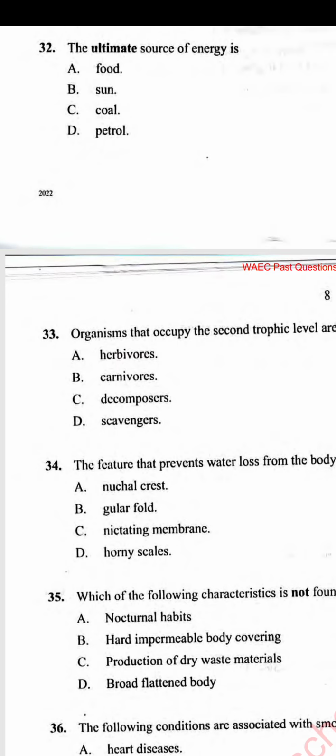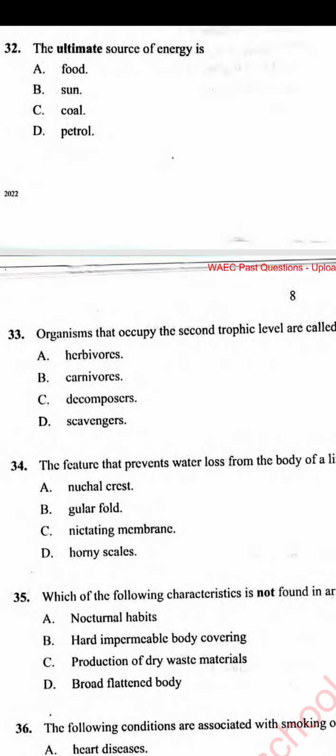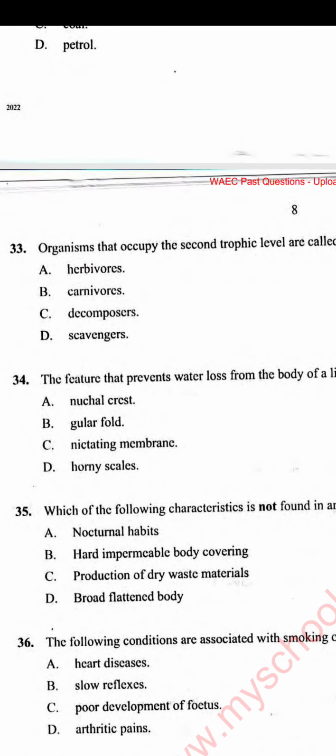B, remember carnivores don't feed directly on plants, they feed on herbivores. Decomposers decompose. Scavengers feed on dead organisms, mainly dead animals.